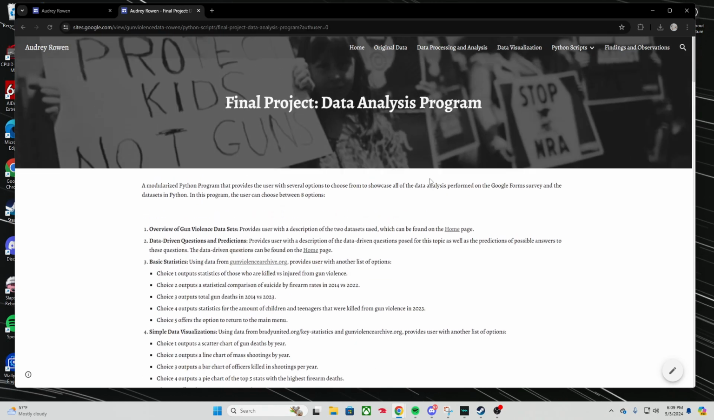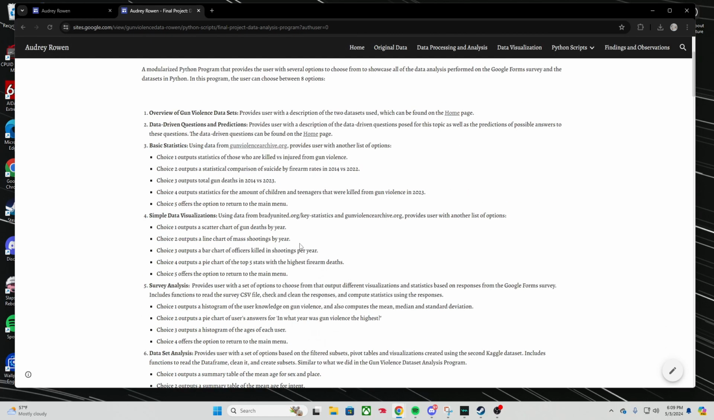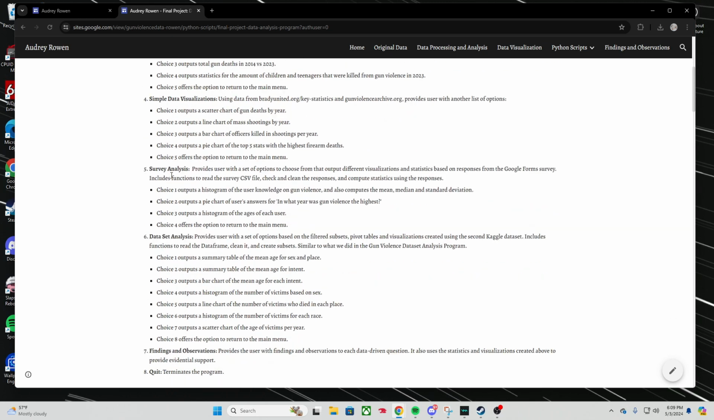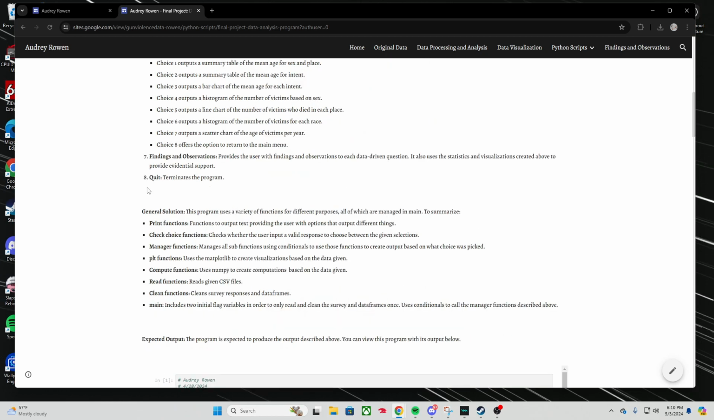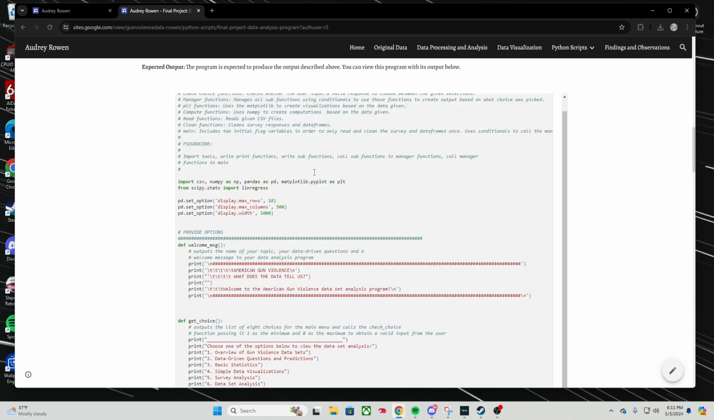So using Python, I made a program that gives users the option to look through all the calculations and statistics and visualizations that I made using these data sets. They can look at the results from basic statistics to the visualizations that we made. They can look at visualizations from our Google Forms survey, and they can also look at what we found from our data set. The program uses a lot of functions, but I've classified them in certain categories. The program uses multiple modules, which are just operations you can import into Python.